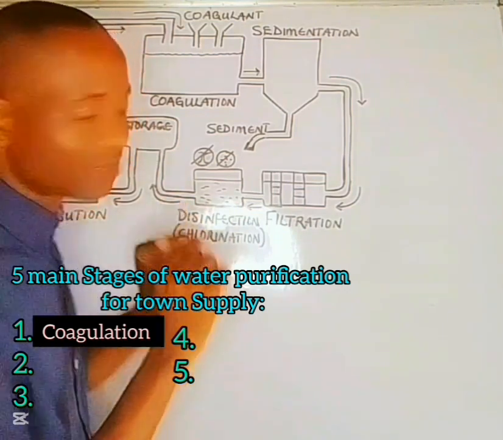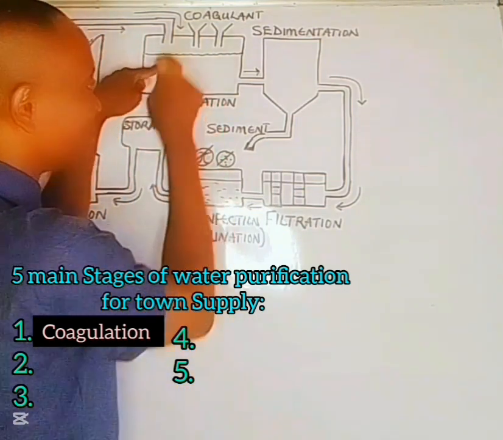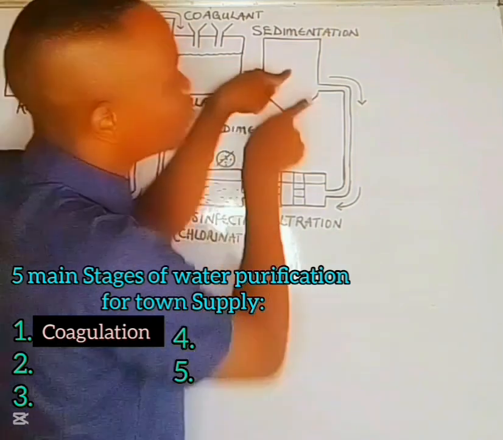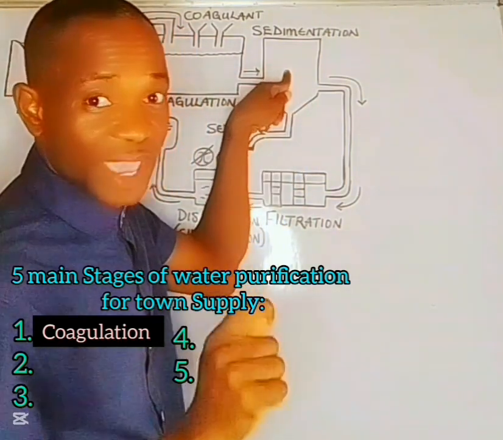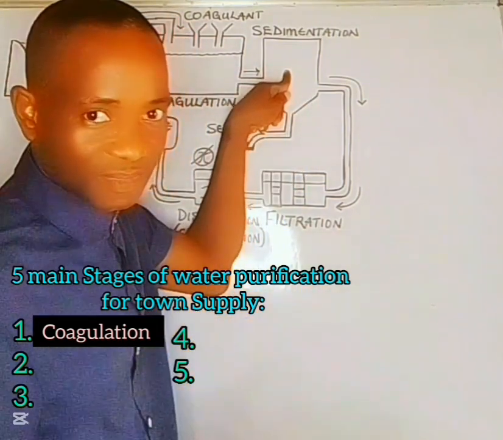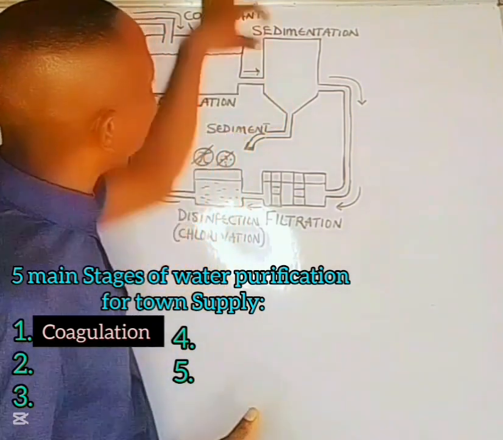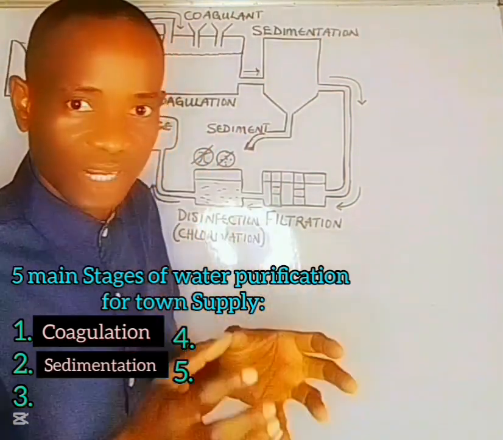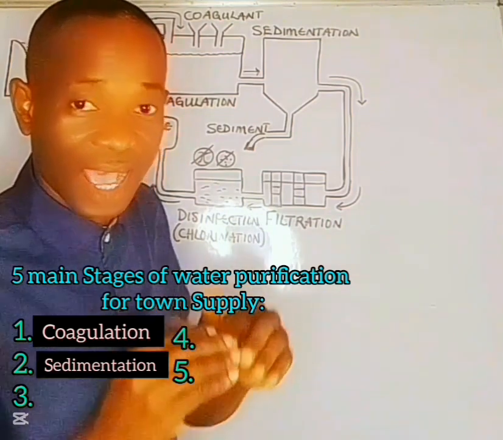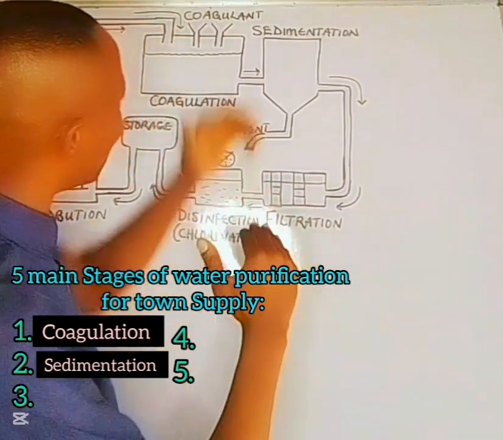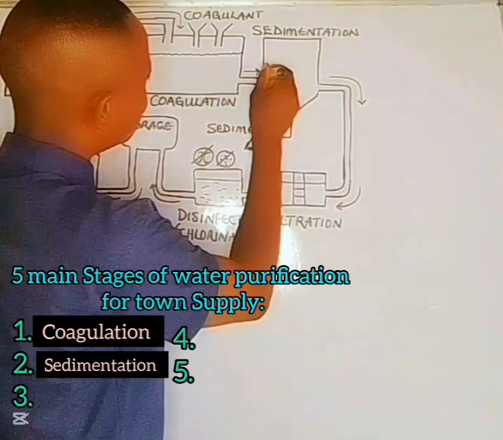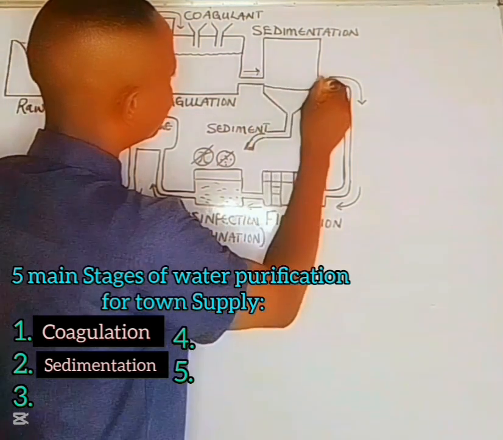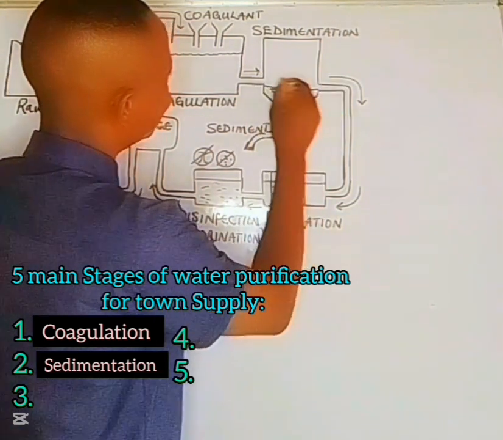The second stage is where this water that has been coagulated is passed into the second chamber where it is allowed to settle. Settling of this water is what is called sedimentation. These solid, heavy particles are now allowed to settle at the bottom. Look at it. They will settle at the bottom as sediments.